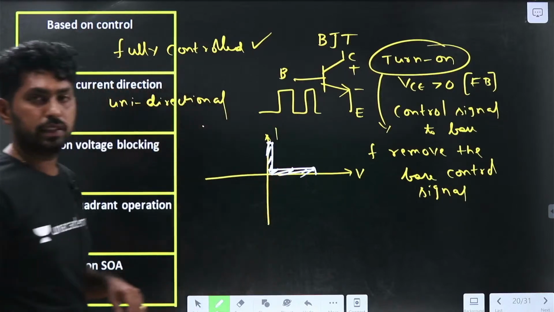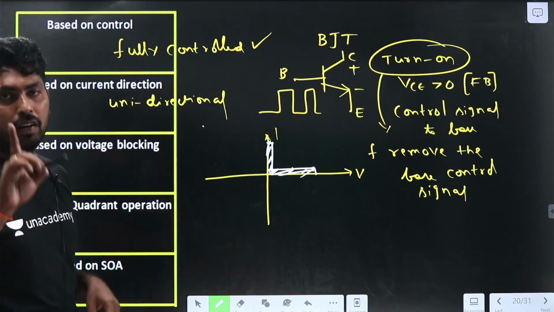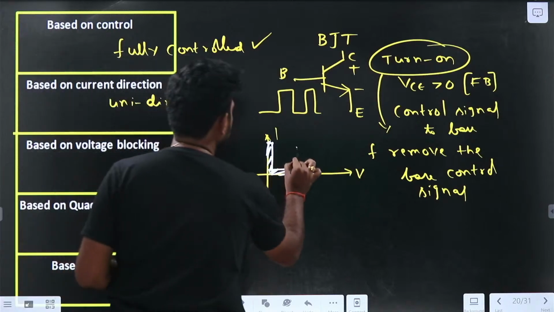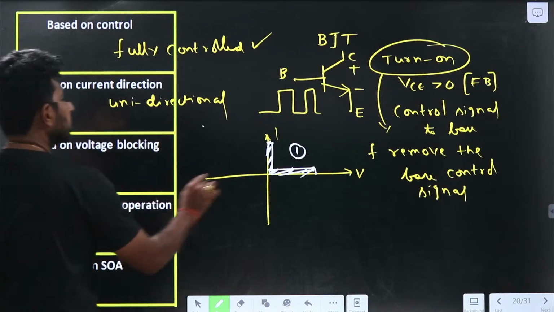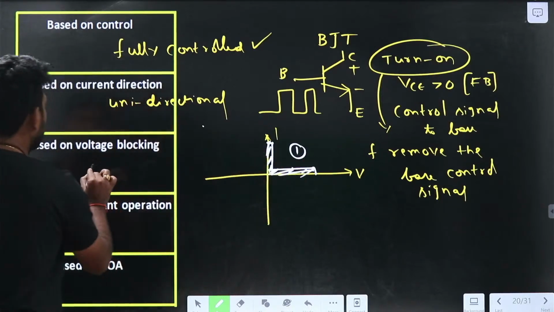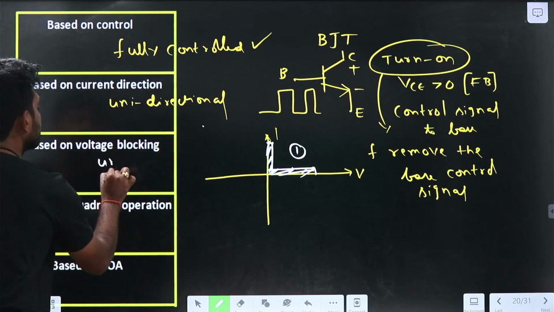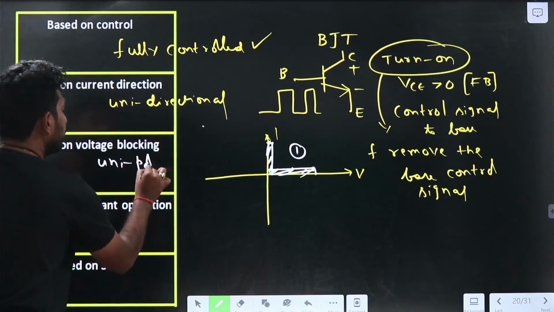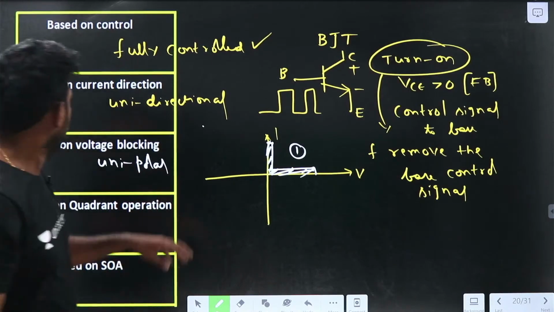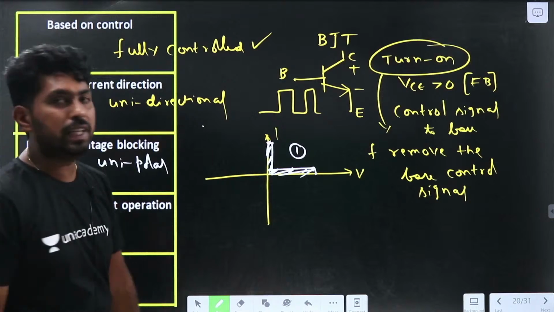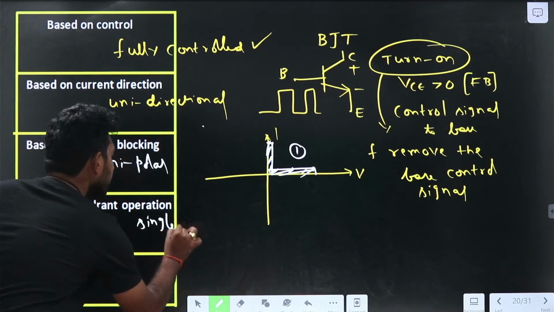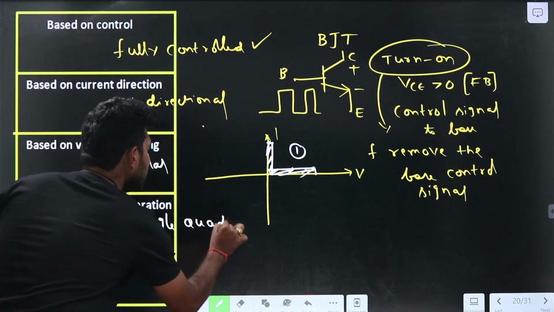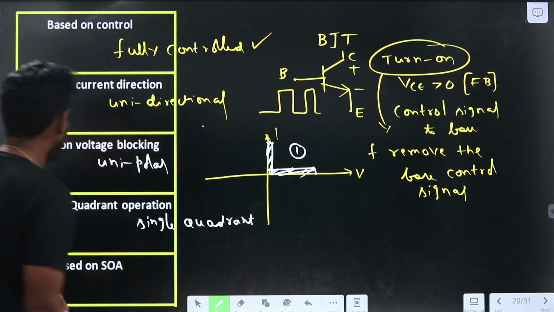It is operating in the first quadrant, so it is a single quadrant switch. It can block only the positive voltage, so that is a unipolar device. Based on quadrant operation, it is a single quadrant switch.